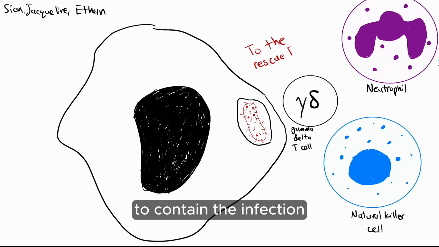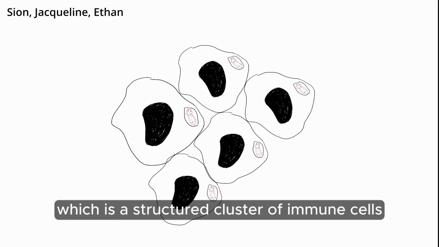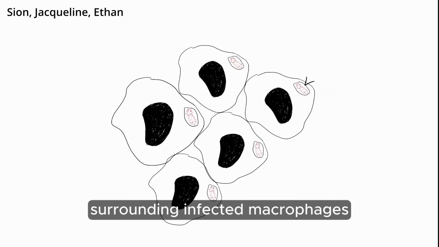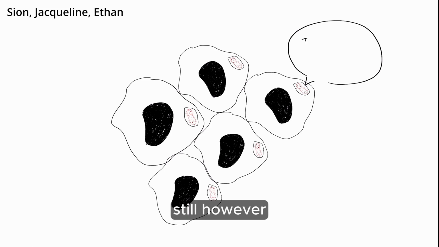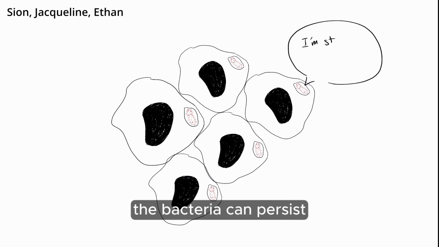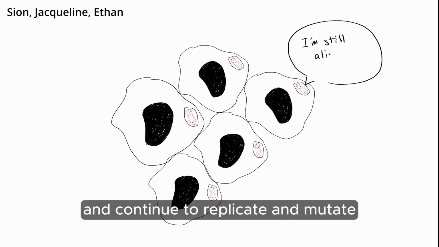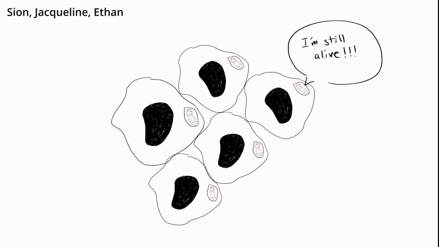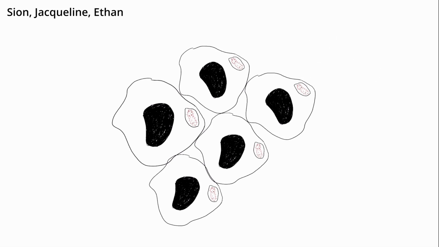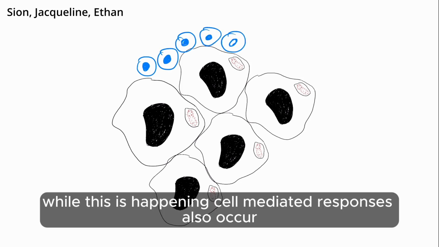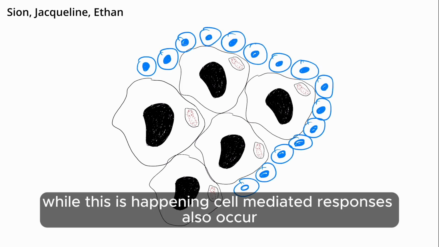To contain the infection, the immune system creates a granuloma, which is a structured cluster of immune cells surrounding infected macrophages. Still, however, within the structure of the granuloma, the bacteria can persist and continue to replicate and mutate. While this is happening, cell-mediated responses also occur.